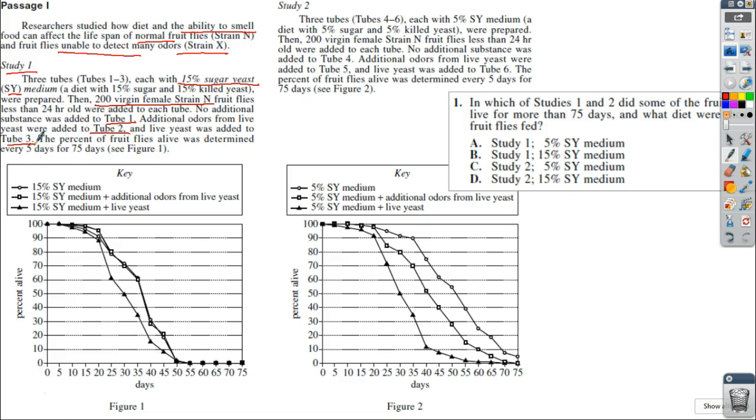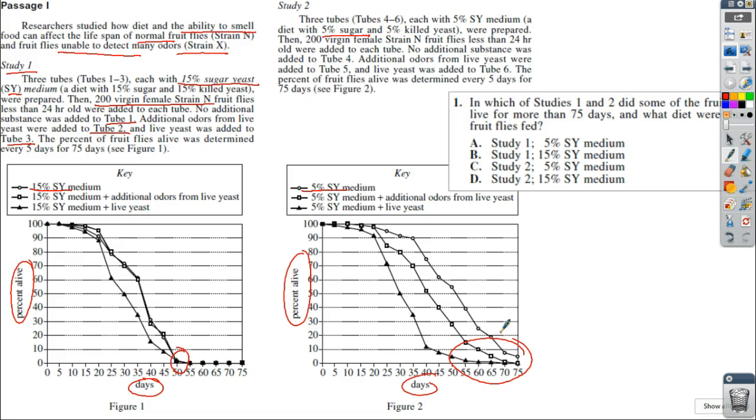And we're looking at this graph here. We've got percent alive versus the number of days they're alive. And you notice that in tube 1, they die off after day 50. Over here, we've got tube 2. There's a 5% sugar and 5% yeast. So this is 5%, this one's 15%.